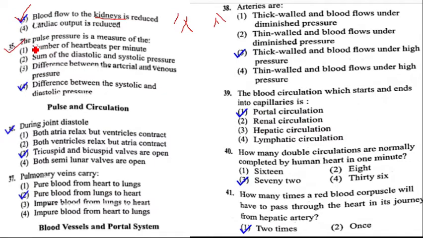Question number 35. The pulse pressure is a measure of the difference between systolic and diastolic pressure. Systolic pressure is 120, diastolic pressure is 80, then the pulse pressure is 40. The difference between systolic and diastolic pressure is called pulse pressure, that is 40. Because of that, for question number 35, option 4 is the correct answer.